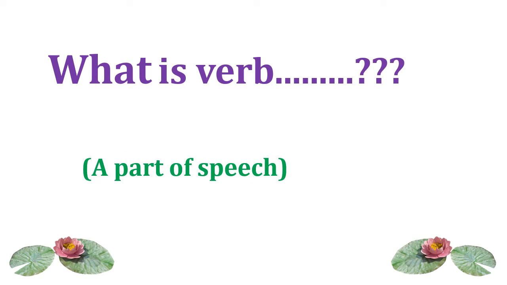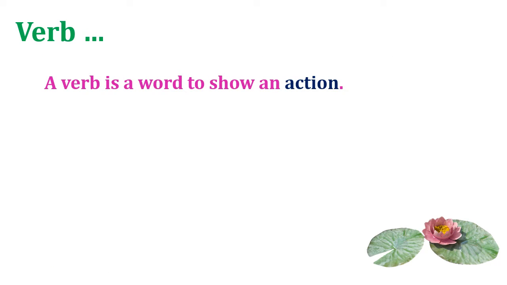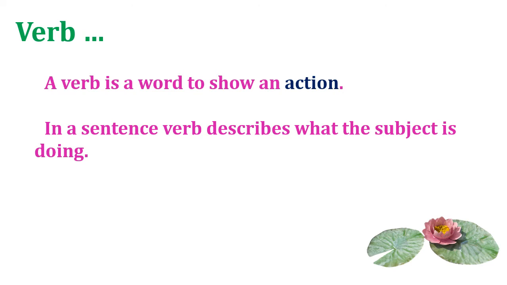In our last video we have already discussed it, but let's see. A verb is a word to show an action. Means a verb shows an action in the sentence. In a sentence, verb describes what the subject is doing. There is subject, object and verb in the sentence, and the verb describes what the subject is doing in